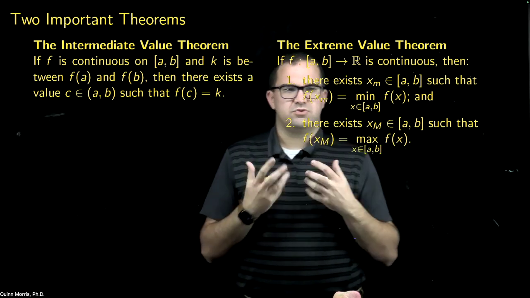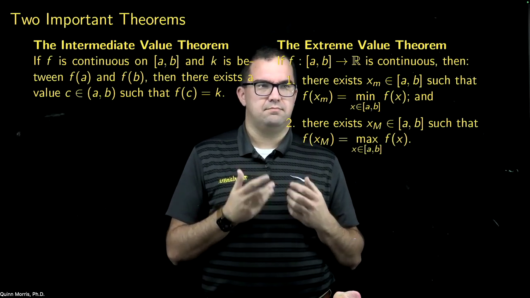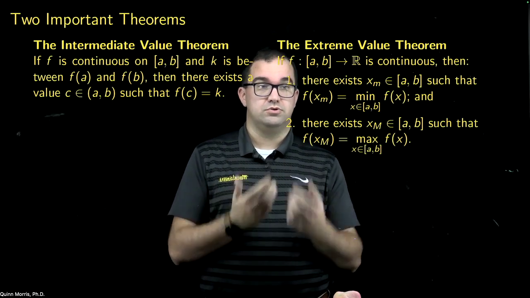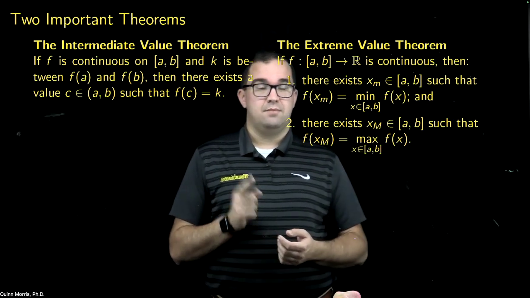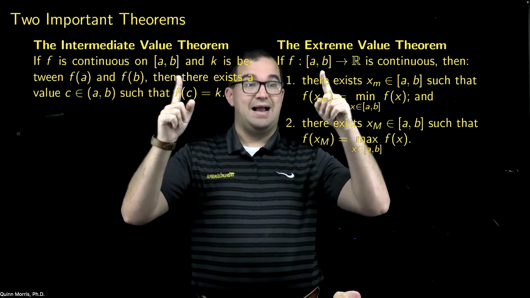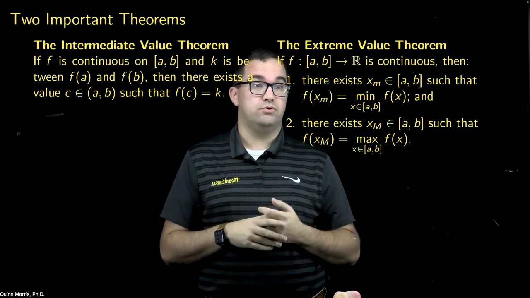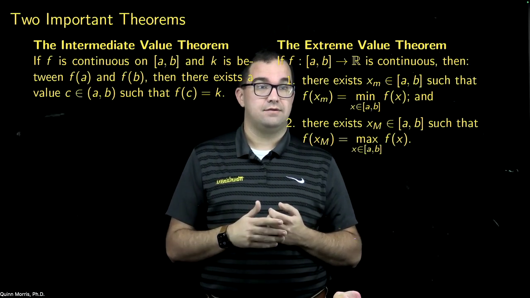So you could think, well, maybe this is just a property of continuous functions on closed and bounded intervals. And you might be tempted to say by the Heine-Borel theorem that the reason this works is something about compactness, because it's certainly true that the closed interval [a, b] is compact.